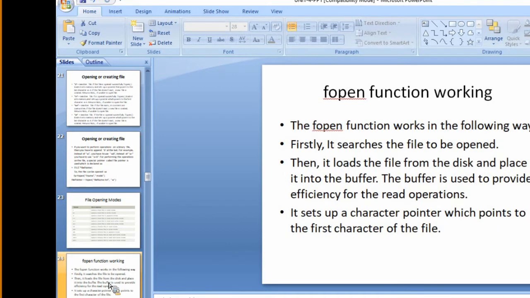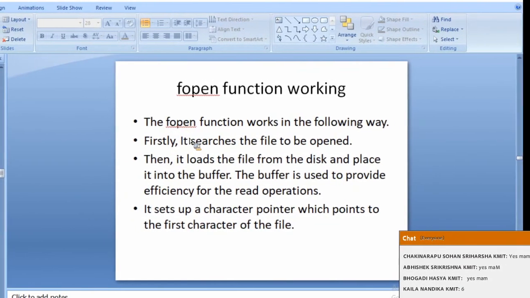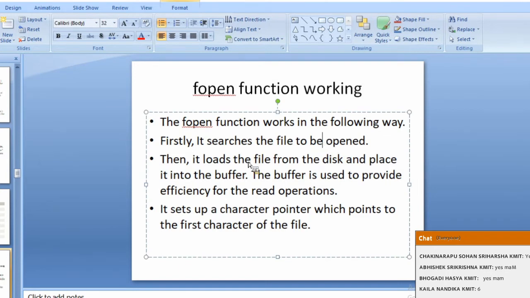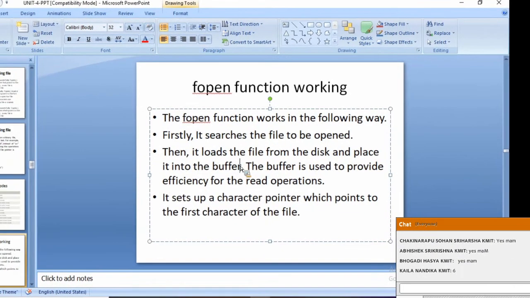I'm just making you recollect what we have done. So how does it work here? Whenever you are using the fopen function, it will search for the file to be opened. Then it loads the file from the disk and places it into a buffer. Buffer is temporary storage.